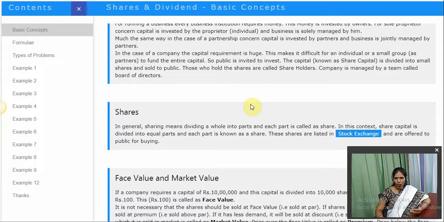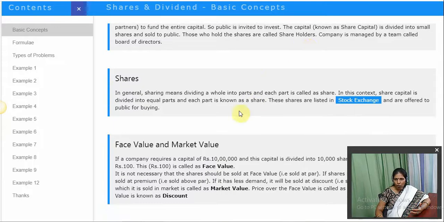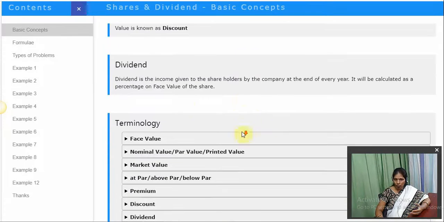Earlier we saw that the shareholders are the individuals who purchase the shares of the company. Now in return, what will they get? They buy the shares, they get income from the company. That is dividend. So the dividend is the income given to the shareholders by the company at the end of every year. It will be calculated as a percentage on face value of the shares.